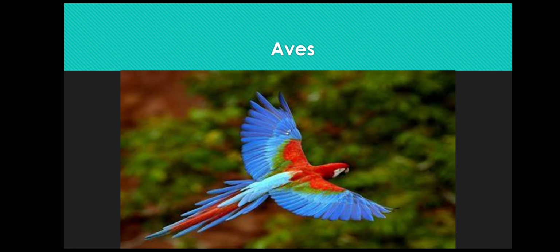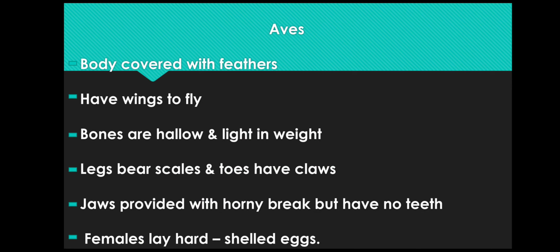The fourth class of vertebrates is class Aves. The main characteristics are the bird's body is covered with feathers, they have wings to fly, and bones are hollow and light in weight. Legs bear scales and toes, and have claws. Jaws are provided with a horny beak but have no teeth. Females lay hard-shelled eggs. The common examples are peacock, parrot, pigeon, bulbul, sparrow, kingfisher, etc.